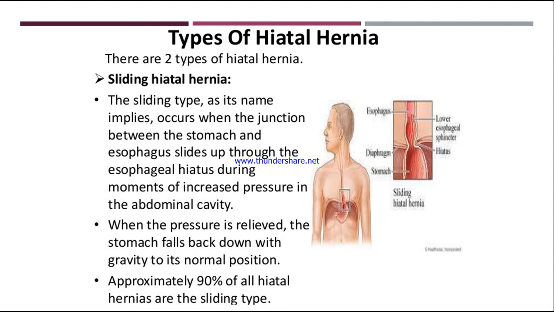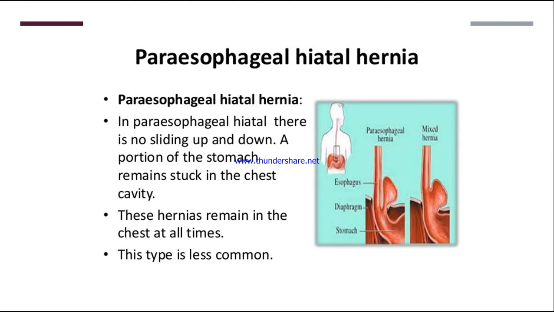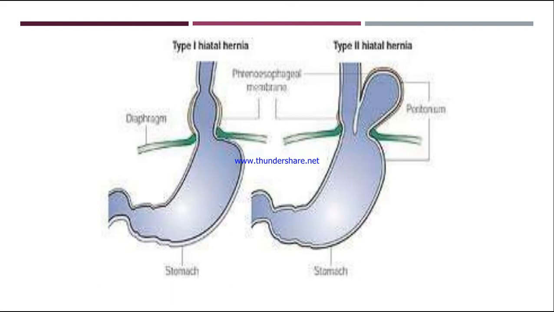So this is sliding hiatal hernia. लेकिन in paraesophageal hiatal hernia, the protrusion does not come back into its normal position. Okay, so this is paraesophageal hiatal hernia. So these are the two types of hiatal hernia, very, very important.